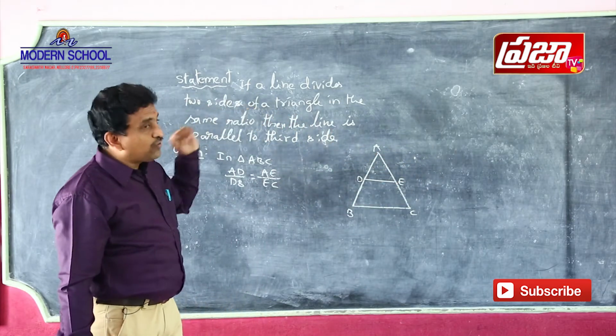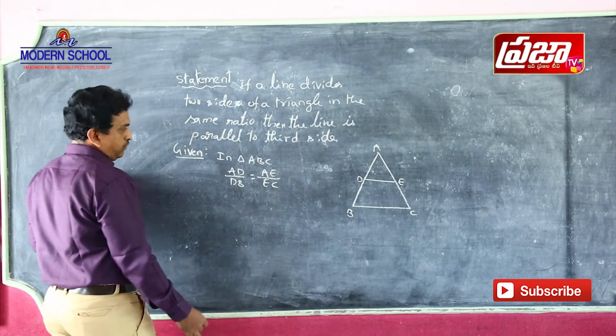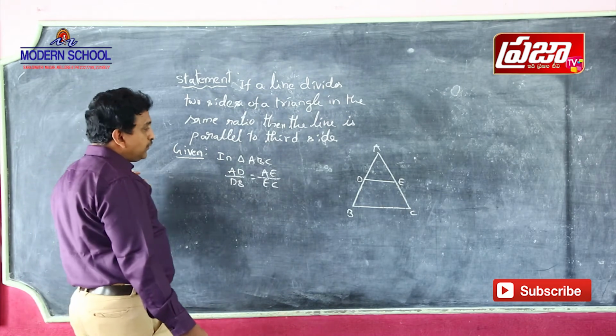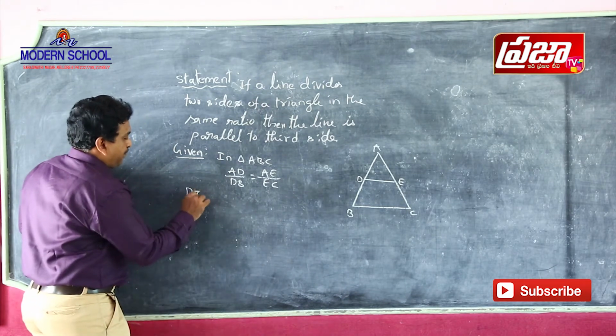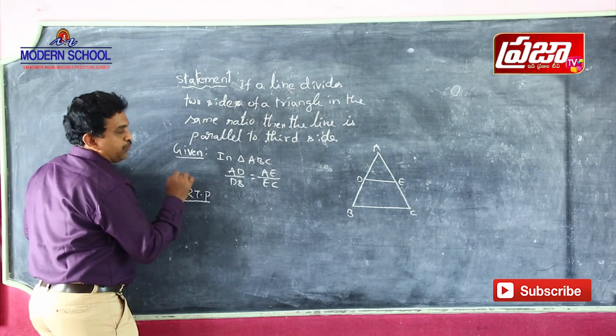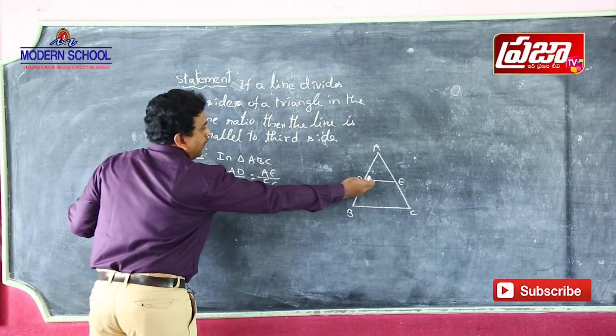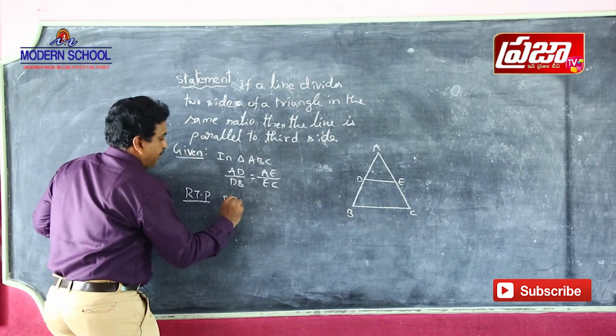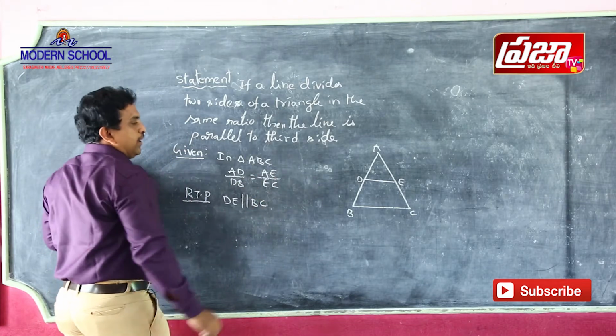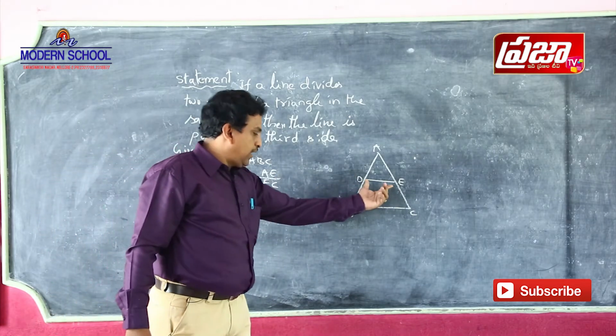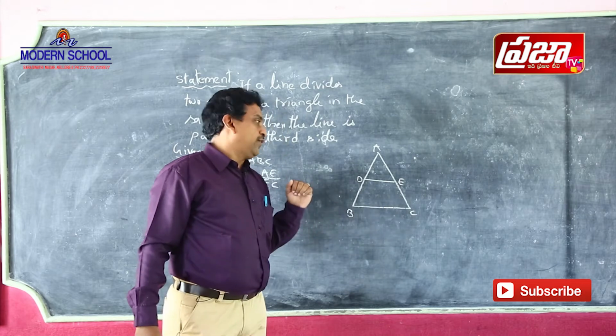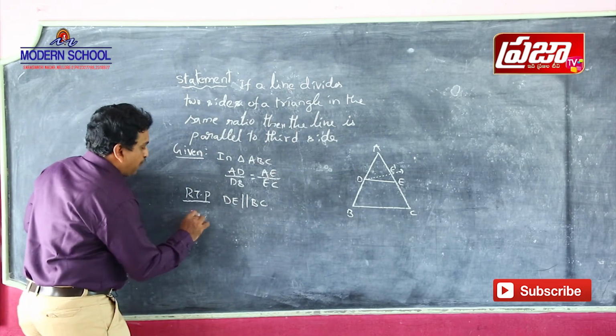That is the given statement. Now what do we have to prove? Required to prove: DE is parallel to BC. Now the proof.